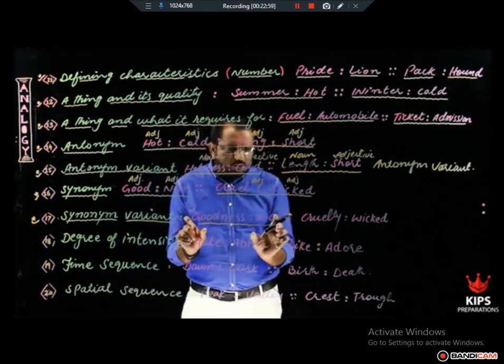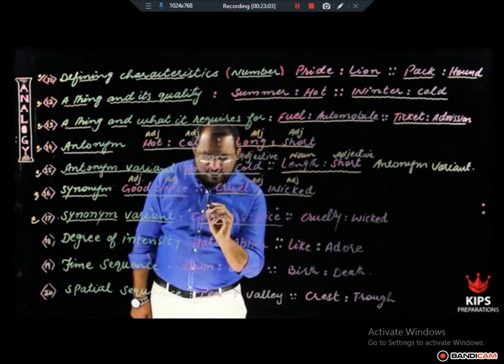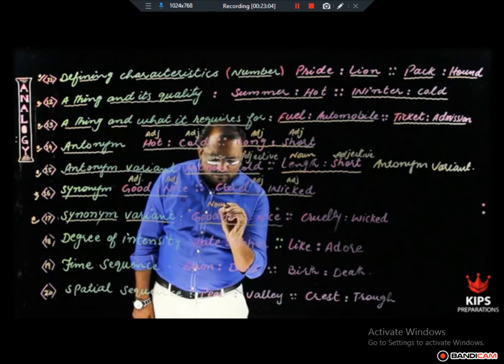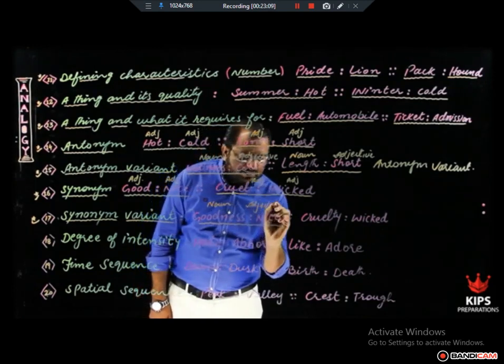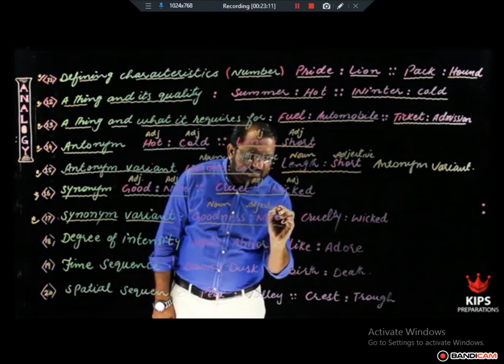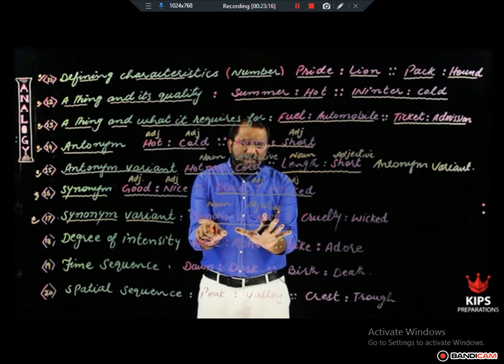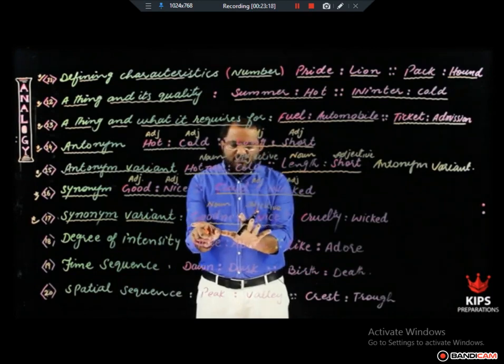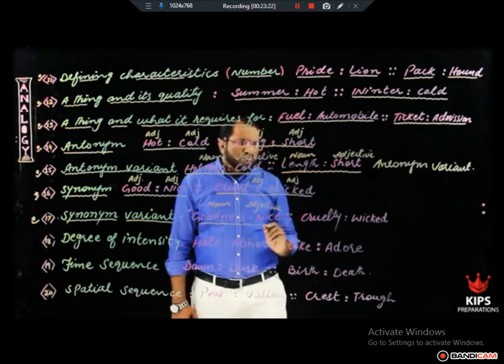They are almost same in meaning. But now look at the parts of speech. Goodness is a noun and nice is an adjective. So two words almost same in meaning, that's why they are called synonym. But their parts of speech vary, that's why they are called variant.